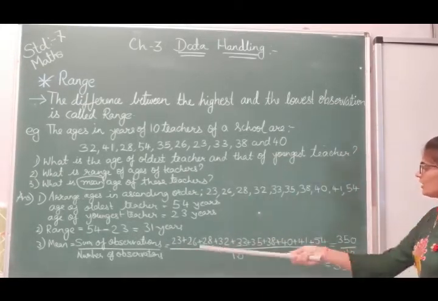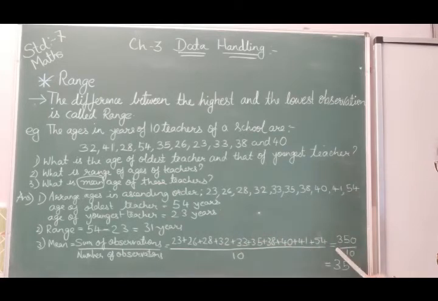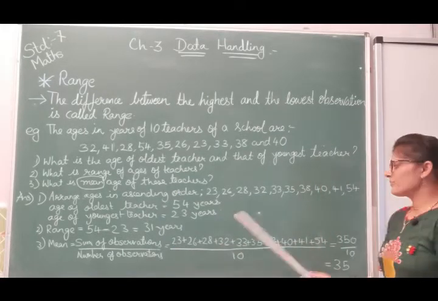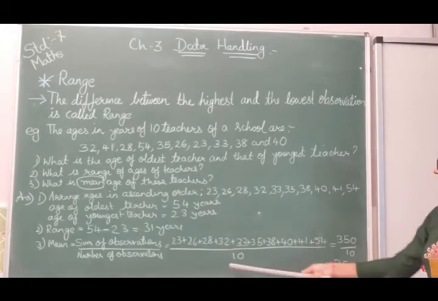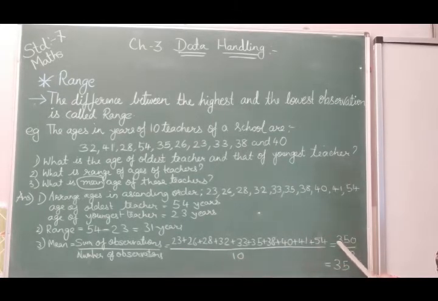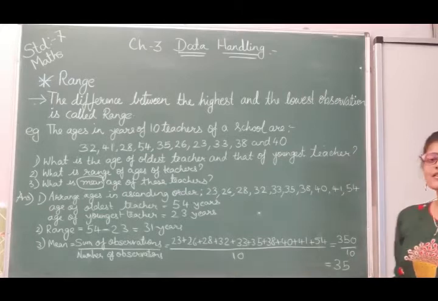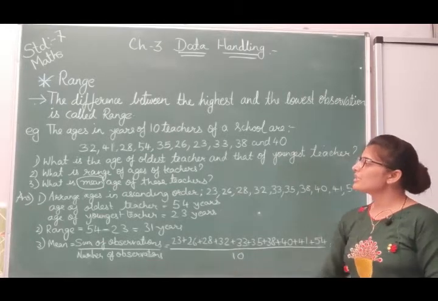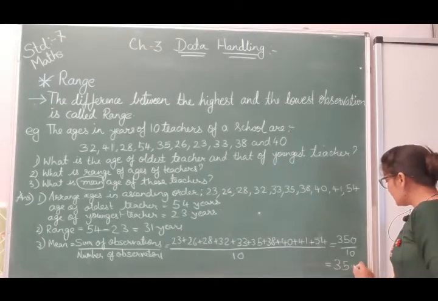Now here after adding all this we are getting the answer as 350. Again divided by 10 as it is. Now 350 divided by 10, the answer will be 35. So what is the mean? Mean is 35 years.